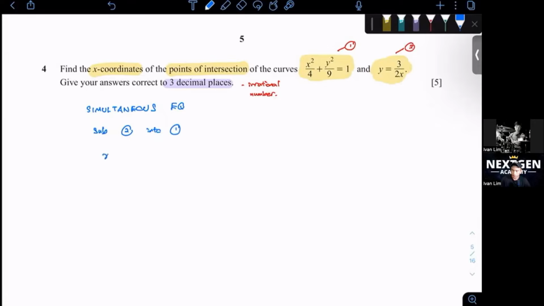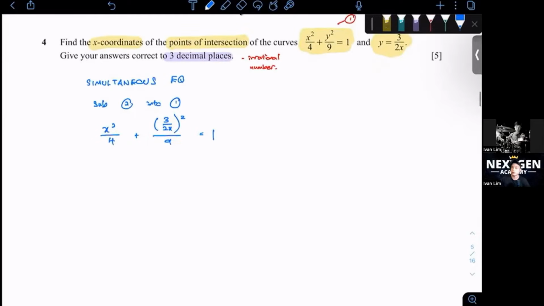We will get x squared over 4 plus (3 over 2 x) squared over 9 equals 1. Let's simplify this. x squared over 4 plus, 3 squared will be 9, 2x squared will be 4x squared. So we can write it like this, 9 over 4x squared, over 9 equals 1.